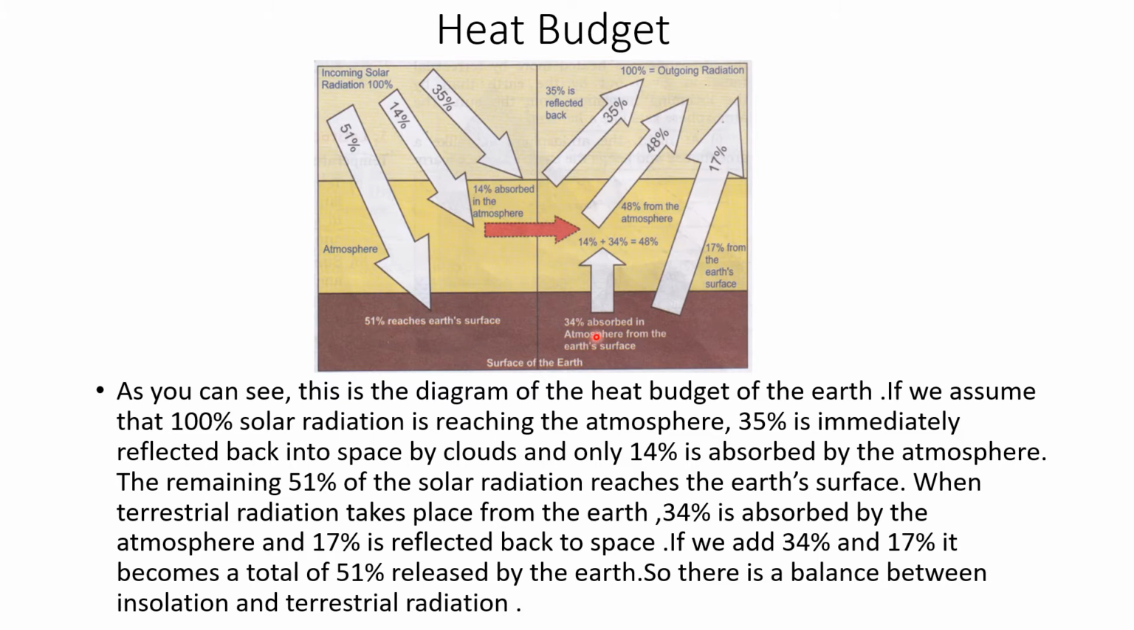When terrestrial radiation takes place, that means when the Earth radiates back the heat, 34% of that heat is absorbed by the atmosphere. As you can see, it's written in the diagram, 34% absorbed in the atmosphere from the Earth's surface, and 17% is reflected back into space. So if we add 34% and 17%, it becomes a total of 51% released by the Earth. So there is a balance between insolation and terrestrial radiation.